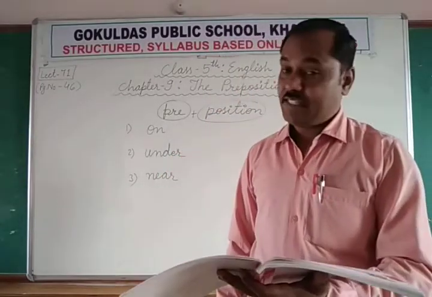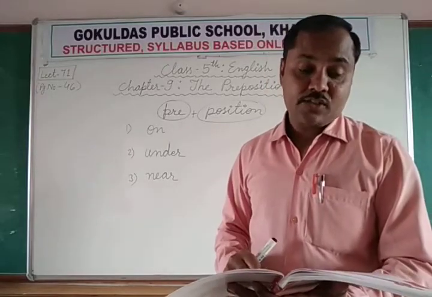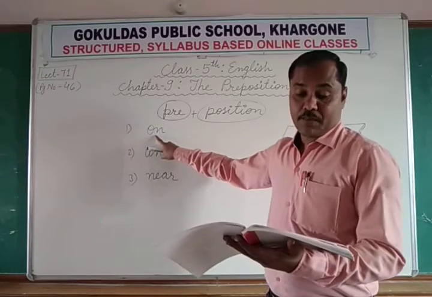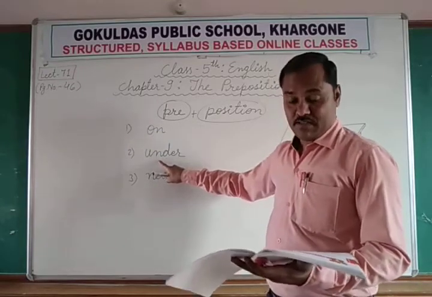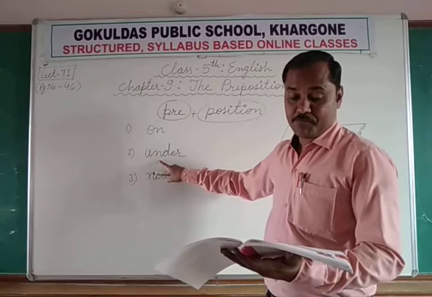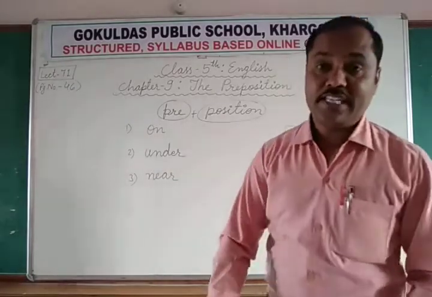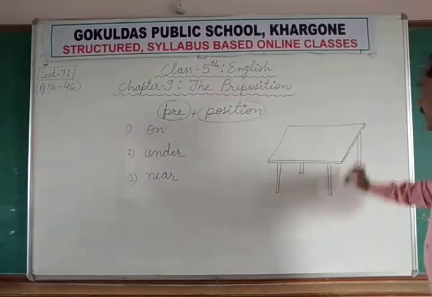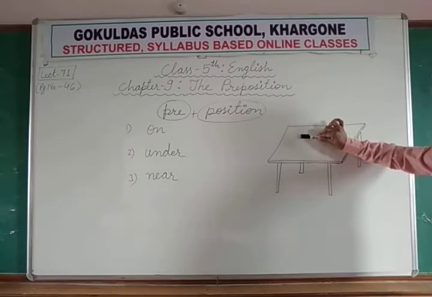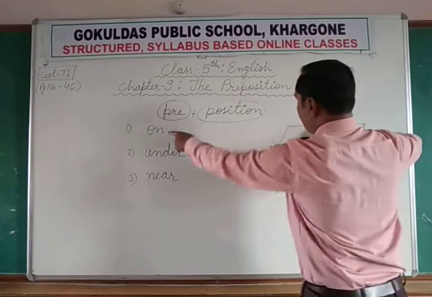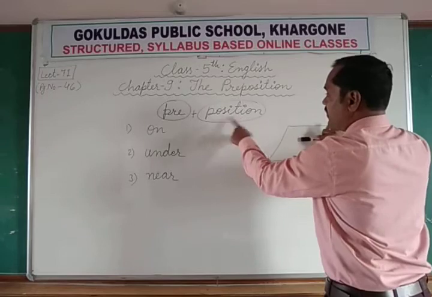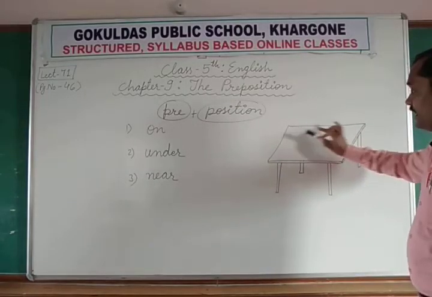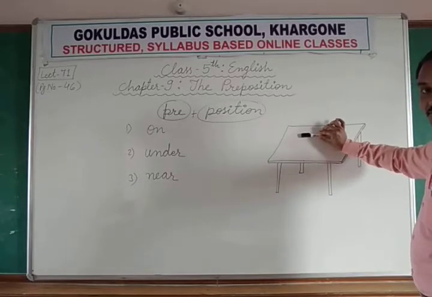Read the following sentences. The pen is on the table. The pen is under the table. The pen is near the table. These three words show the position. Suppose this is a pen, and I have kept this pen on the table. So what did I use to show the position of this pen? On. The pen is on the table. Table is our noun.